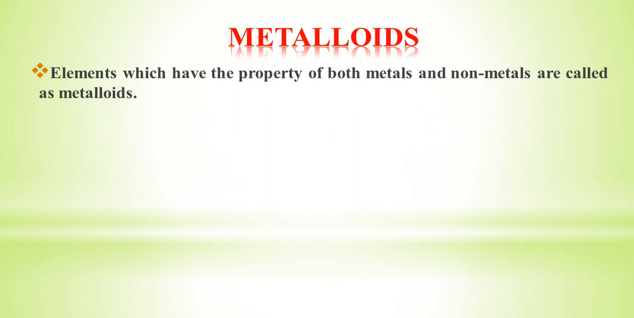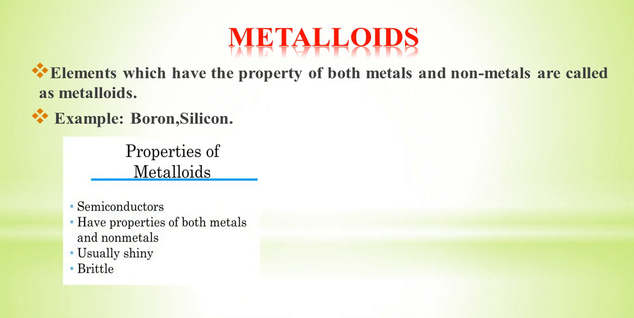Metalloids. Metalloids have properties of both metals and non-metals. Examples are boron and silicon. Boron and silicon are used in semiconductors, which are used in computers to create the chip.